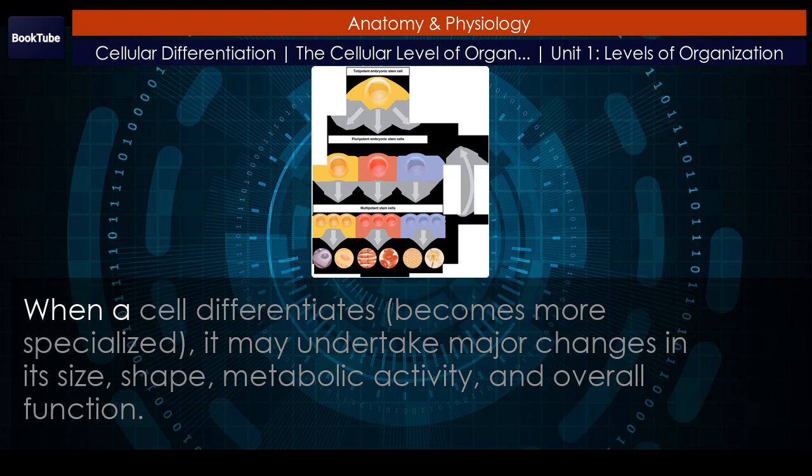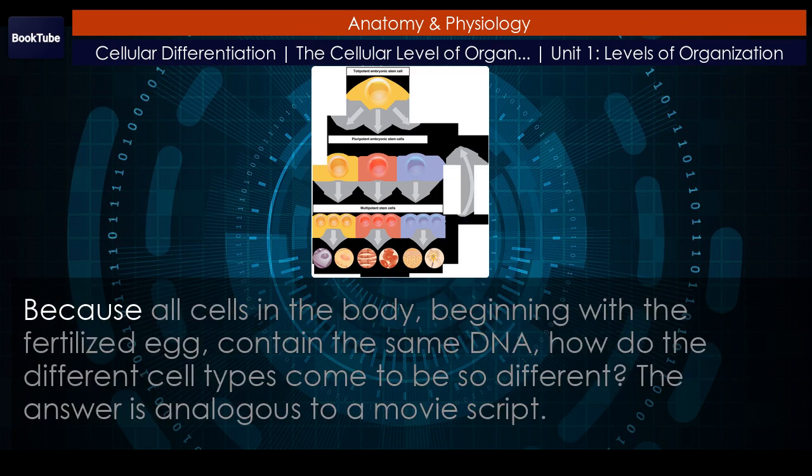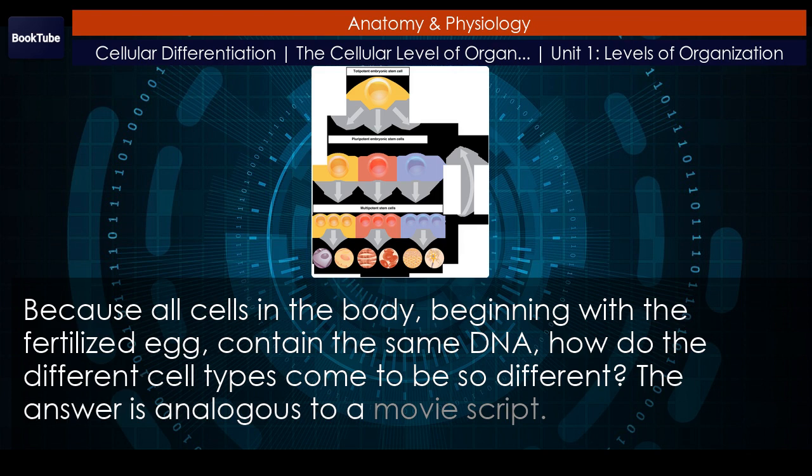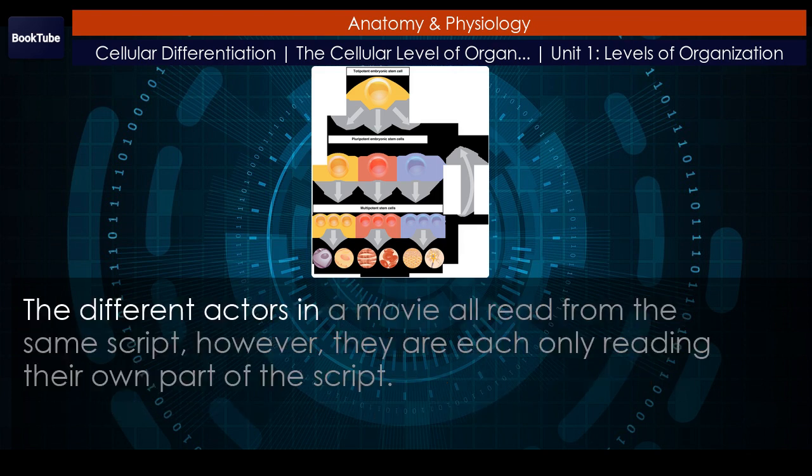Differentiation. When a cell differentiates, becomes more specialized, it may undertake major changes in its size, shape, metabolic activity, and overall function, because all cells in the body, beginning with the fertilized egg, contain the same DNA. How do the different cell types come to be so different? The answer is analogous to a movie script. The different actors in a movie all read from the same script. However, they are each only reading their own part of the script.